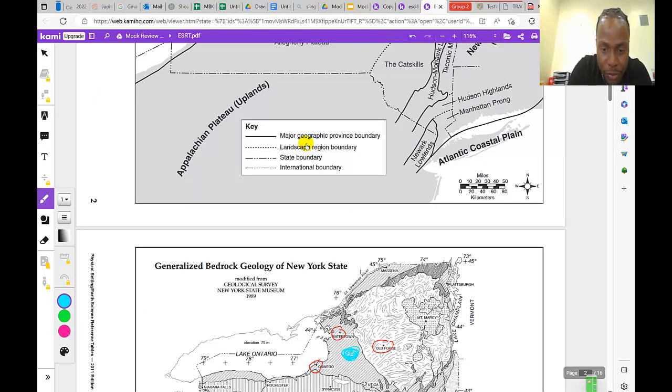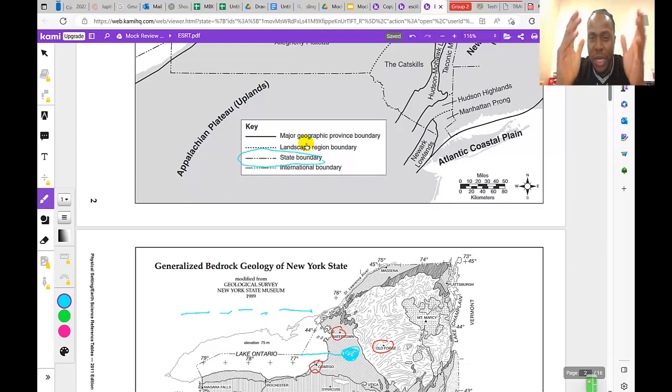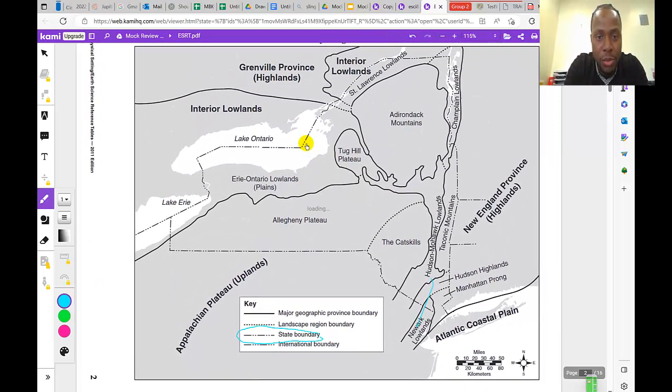If you look at the location that I painted blue, where there is the highest amount of snowfall, it is right around the state boundary, the line that is continuous, then broken, then continuous. In the key, it says state boundary right there. So it's almost at that boundary. I'm guesstimating the region. If I take a proper guess, it would be something around that area. So my answer would be Tug Hill Plateau.